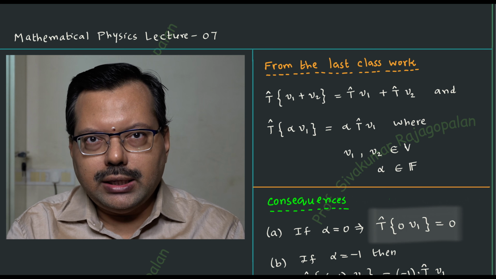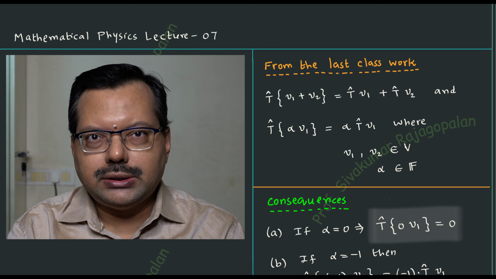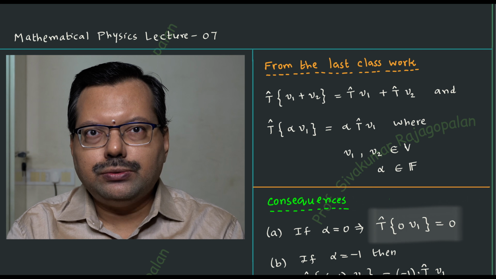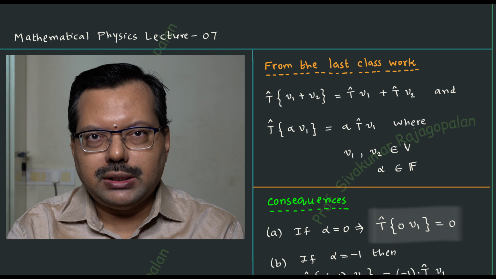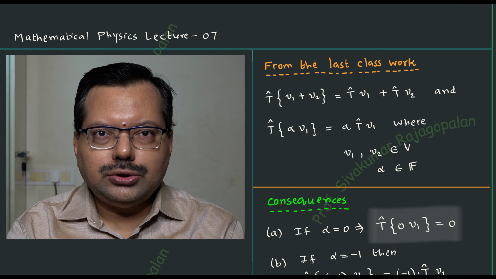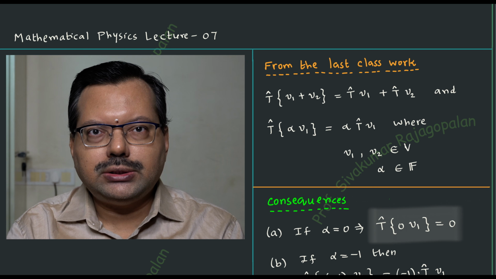The set of all real numbers is a field. Similarly, the set of all complex numbers is also a field. For our purposes, these two fields are enough. Especially in the case of quantum mechanics, we will be having the set of all complex numbers as the field for use with our vector space. So this is what is required for the time being.